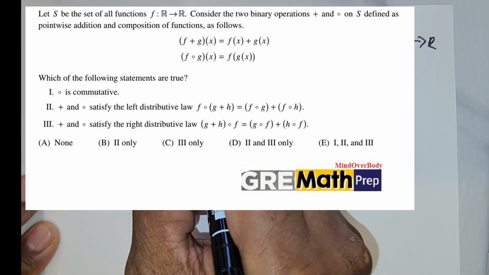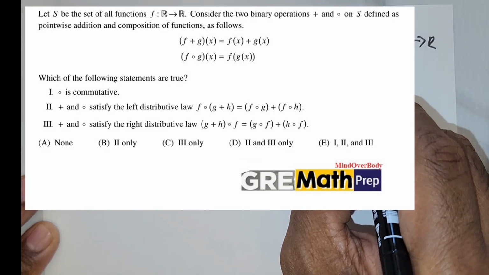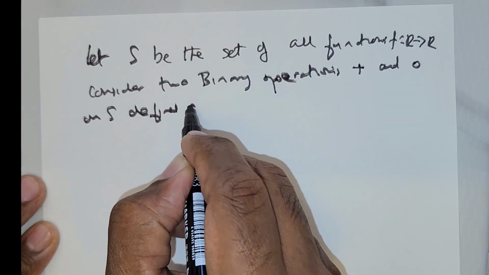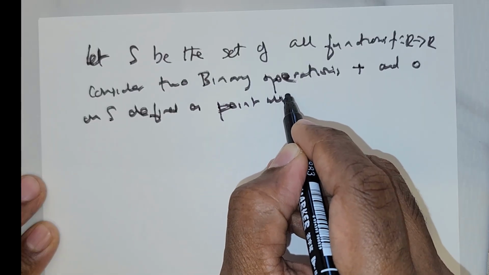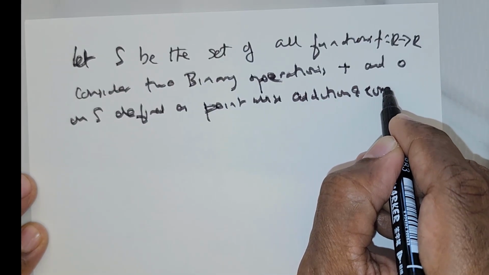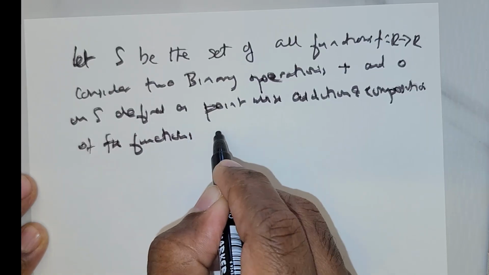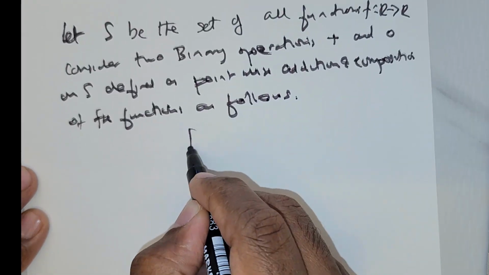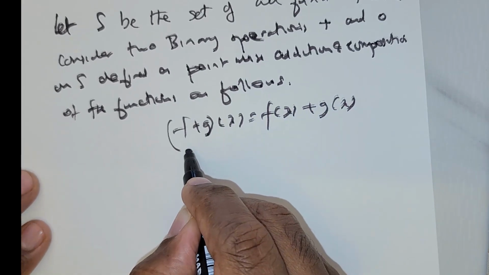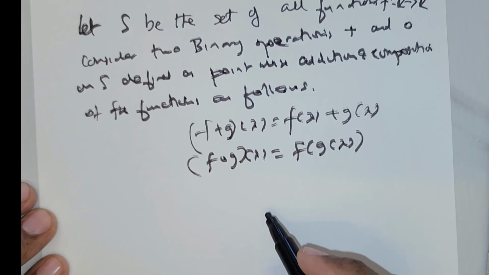Consider two binary operations, plus and composition on S, defined as pointwise addition and composition of the functions as follows. (f + g)(x) is equal to f(x) + g(x), and (f ∘ g)(x) is equal to f(g(x)). So this is the way the functions are defined.